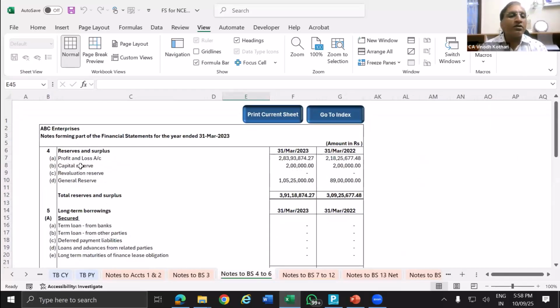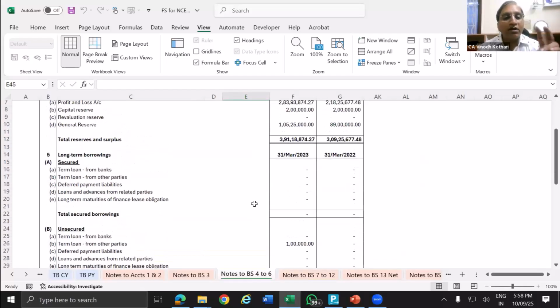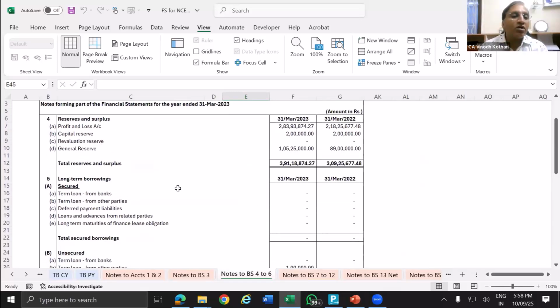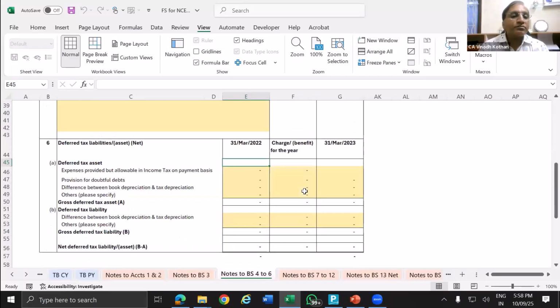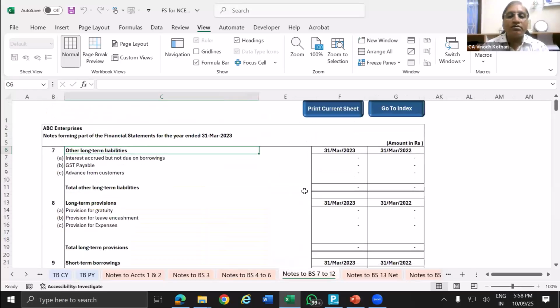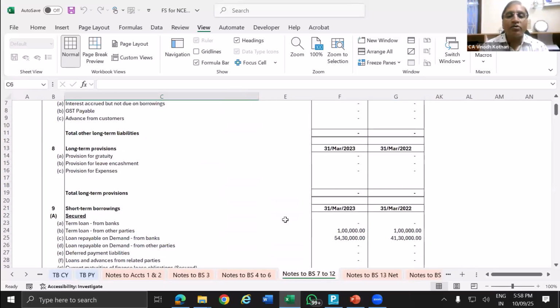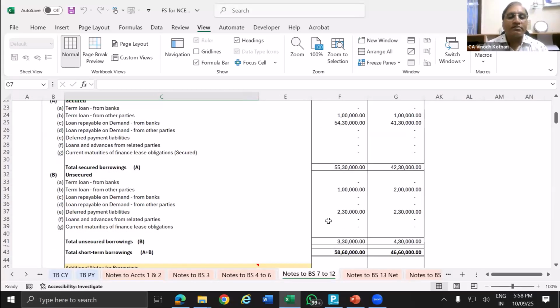Here again you see the P&L account, capital reserve, we have given the classification. Then the loan, that is one loan we have classified as current and non-current. So here this is long-term borrowing and this 1 lakh has come in this term loan. Then next schedule, so another 1 lakh will be there. Term loan 1 lakh. So same amount, two different places. Automatically it has done the classification.